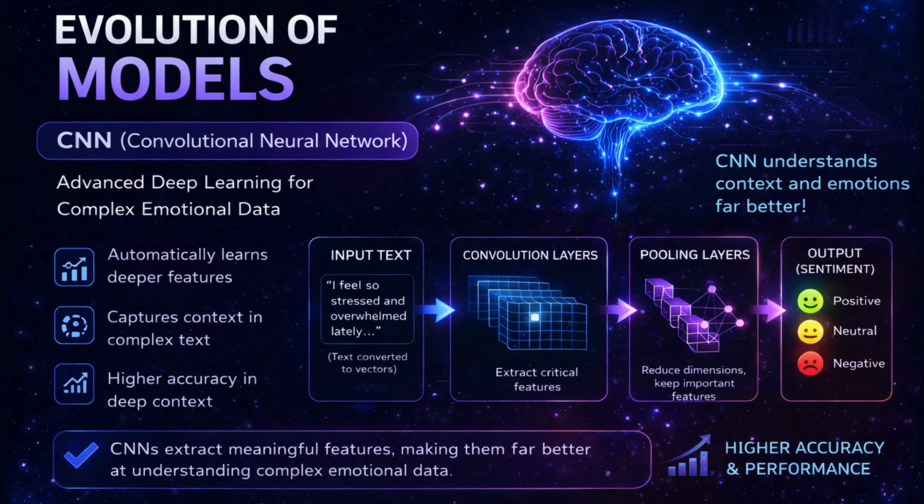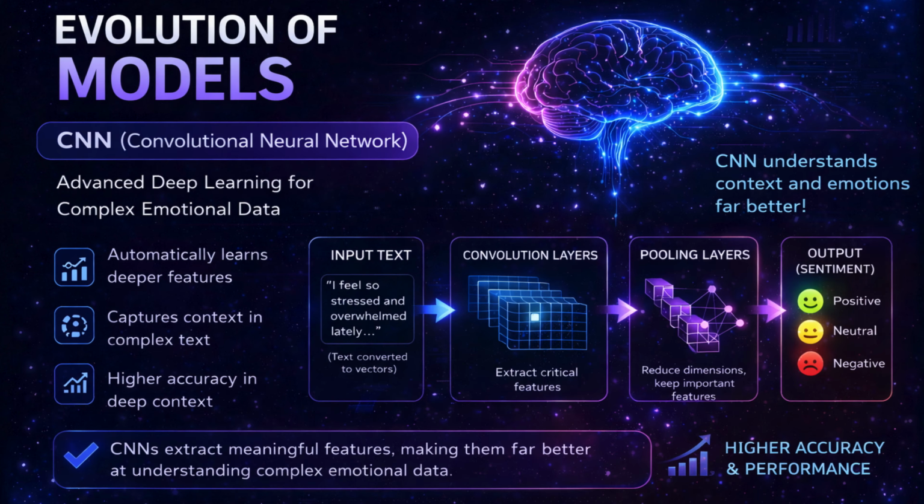To overcome the limitations of traditional models like SVM, more advanced deep learning approaches such as convolutional neural networks, or CNN, are introduced. CNN models are capable of automatically extracting meaningful features from text data, allowing them to understand complex patterns in human language. Unlike traditional models, CNN can capture contextual information and subtle emotional variations more effectively.